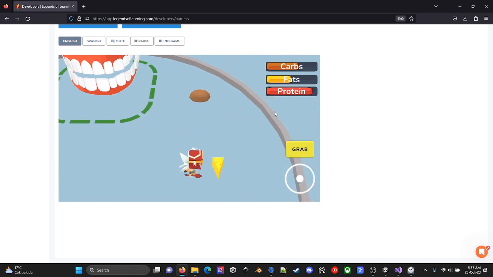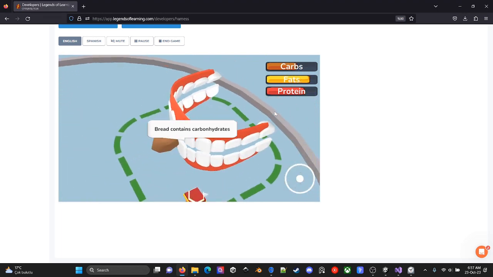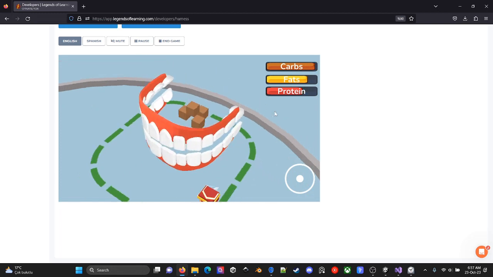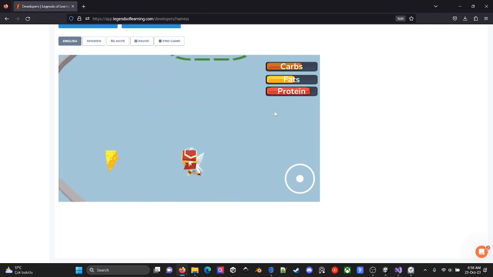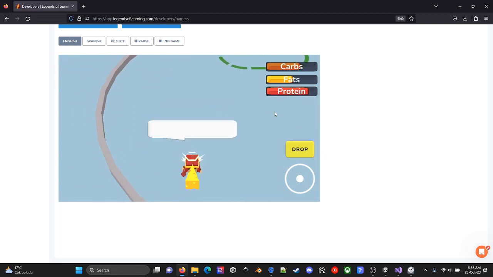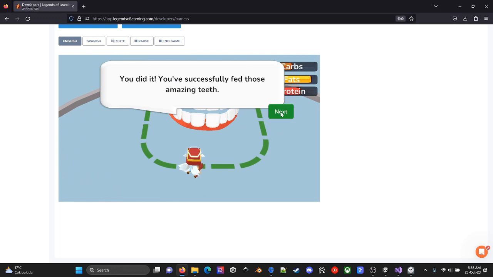This is the protein I'm looking for. Let's see this cheese. Cheese contains fats. And let's find the bread. Bread contains carbohydrates. What else? Protein. Meat contains proteins. So what is missing? This cheese is missing. Cheese contains fats. You did it. You successfully fed those amazing trees.